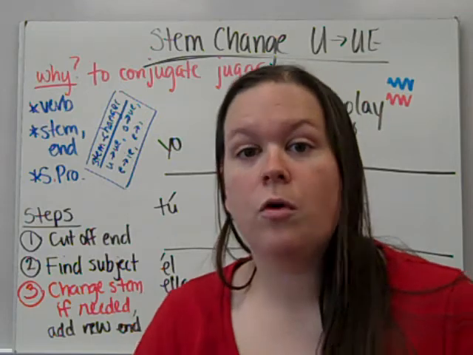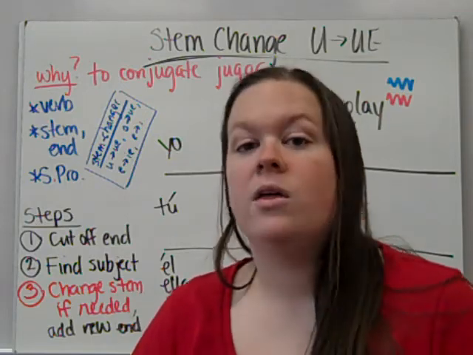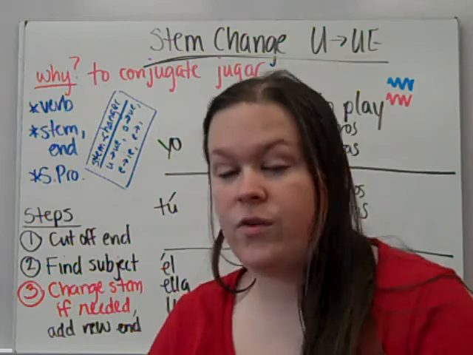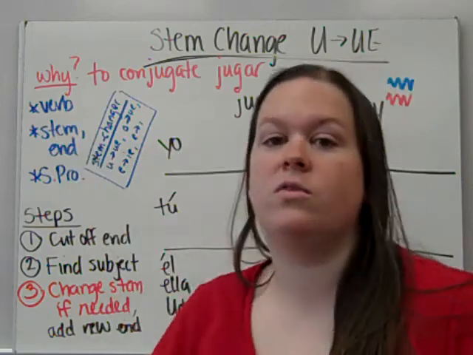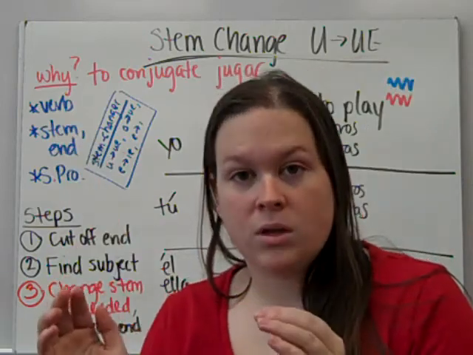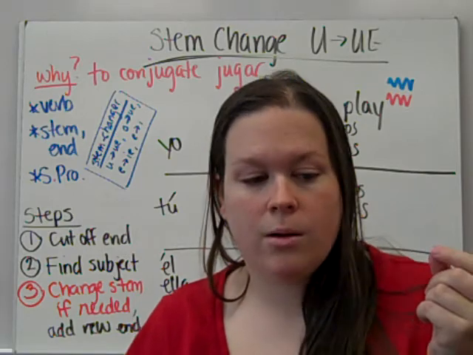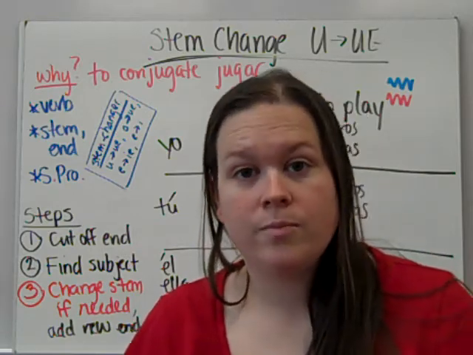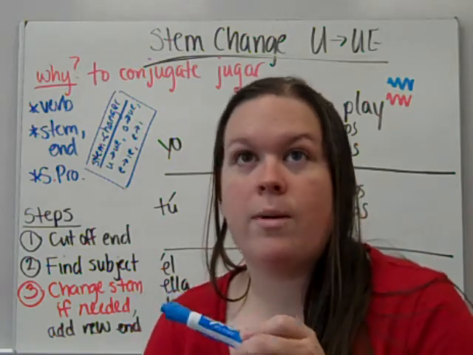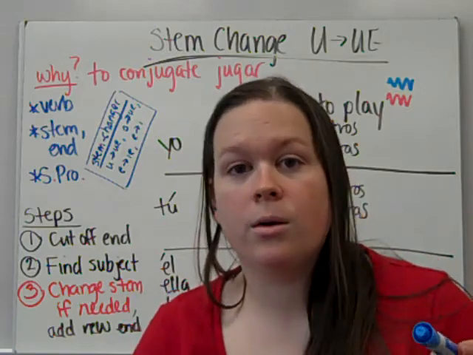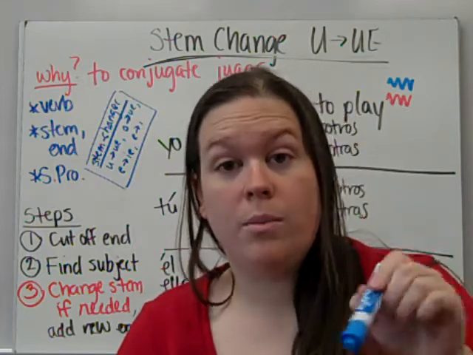Infinitive is the original form of the verb before it has been changed. Conjugated, the verb has been changed to fit in the sentence and agree with the subject. There are two parts of the verb, the stem and the end. The end is the last two letters, AR, ER, or IR. The stem is all of those other letters. So in the verb hablar, for example, AR is the end, and HABL is the stem.